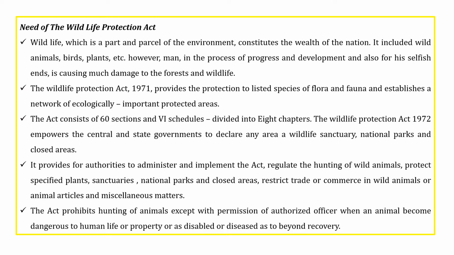There are so many animals, plants or places which are used to make money by human beings. So the Act gave rights to all the administrative authorities to restrict such processes, and it also gives the right of prohibiting the hunting of animals.